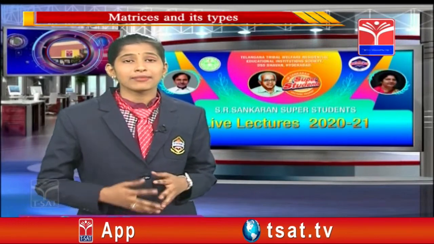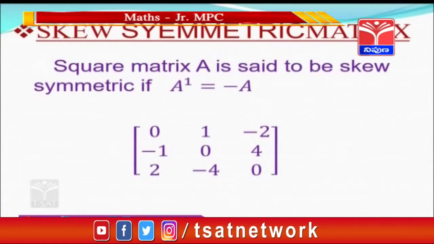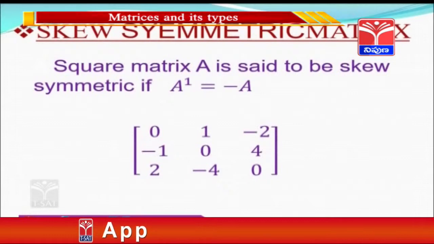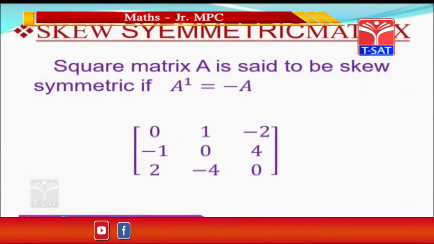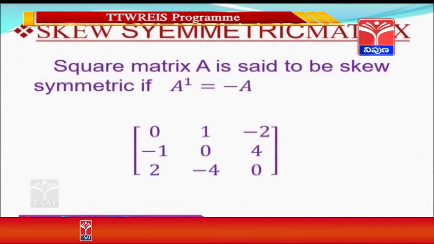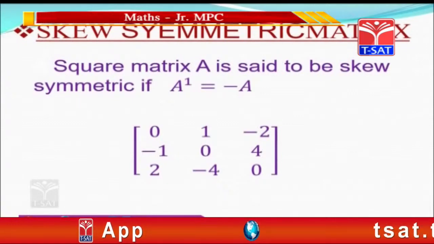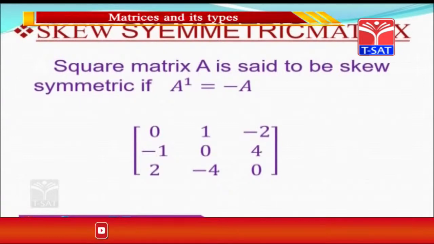Now let us move on to the next type of matrix, that is skew symmetric matrix. A square matrix A is said to be skew symmetric if A transpose is equal to negative of A. Let us see an example here. The element a12 is equal to negative of a21, the element a13 is equal to negative of a31, and the element a23 is equal to negative of a32.